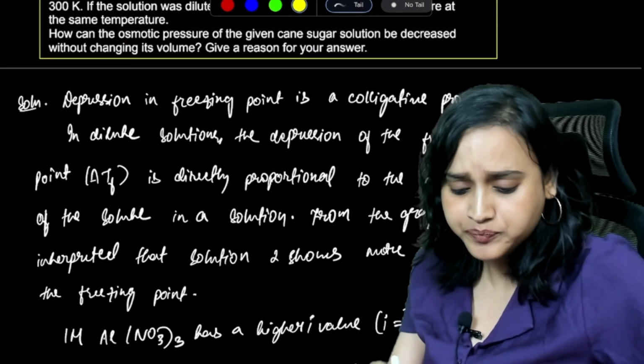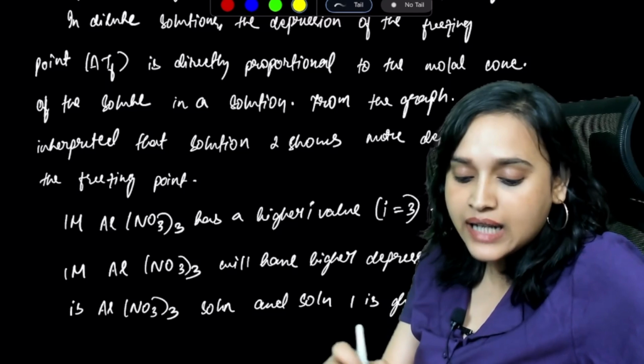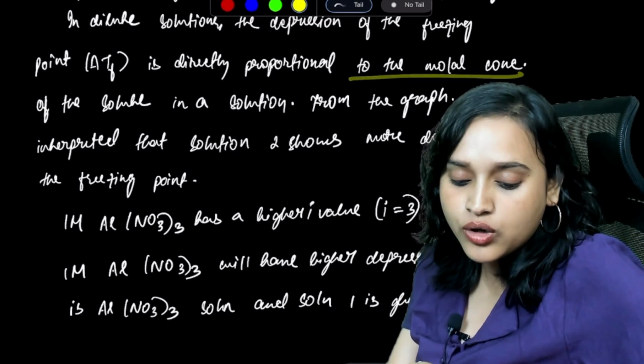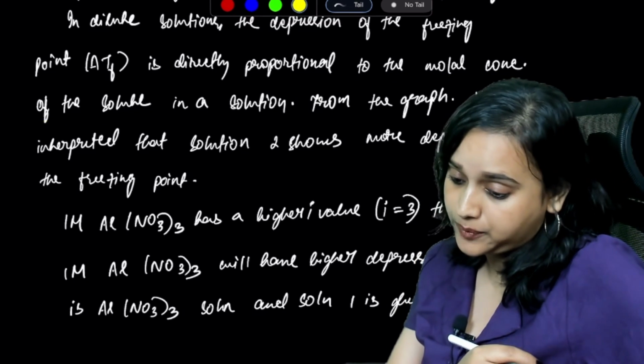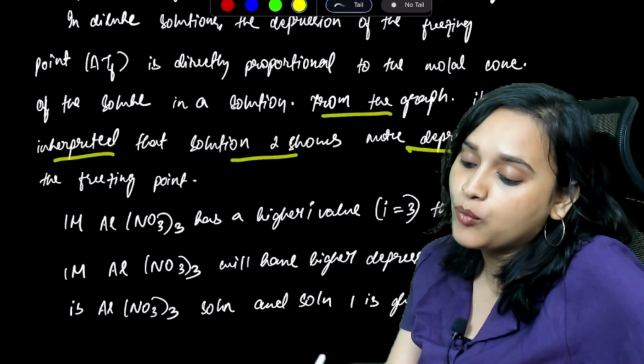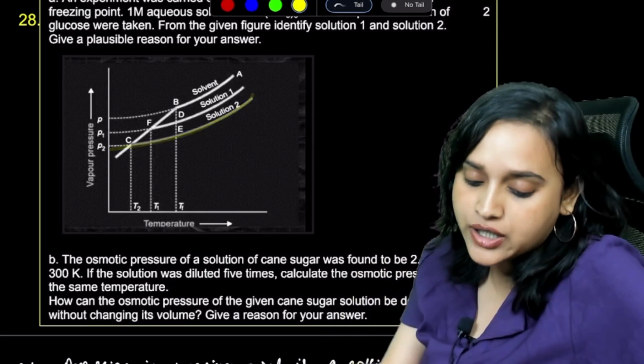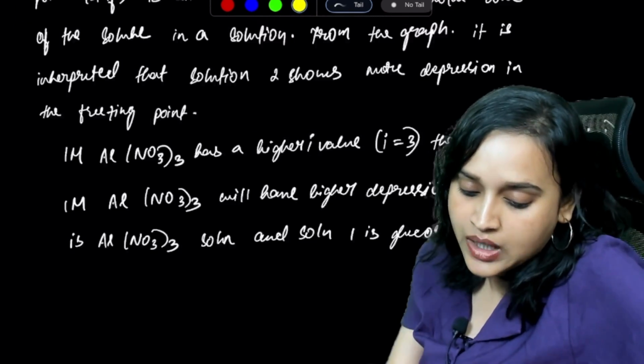We know this, right? Now, in dilute solution, the depression of the freezing point, delta Tf, will be directly proportional to the molar concentration of the solute in a solution. Now, from the graph, it is interpreted that solution 2 shows more depression in the freezing point. Is that right? Correct? Yes.